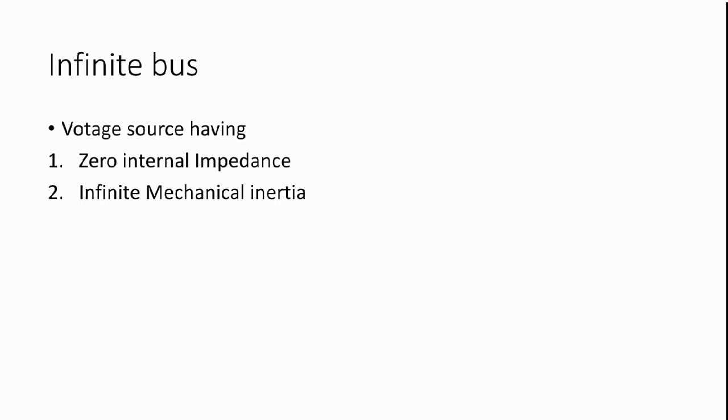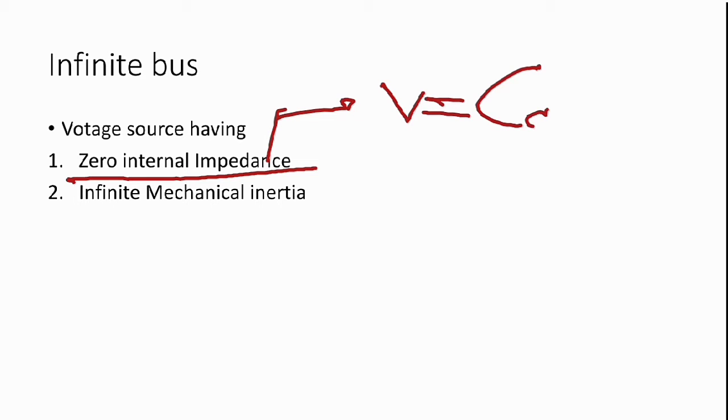The reason is, first, we consider zero internal impedance. Zero internal impedance means there is zero internal voltage drop, and zero internal voltage drop means the voltage is constant. So here we conclude that voltage is constant.